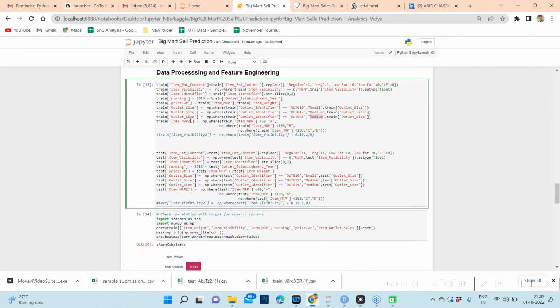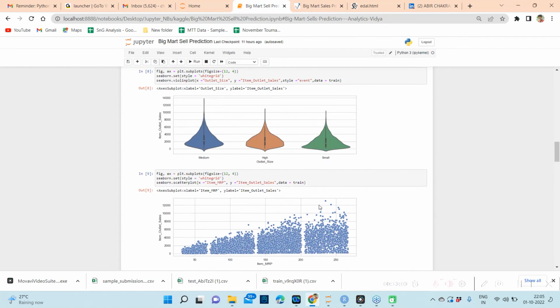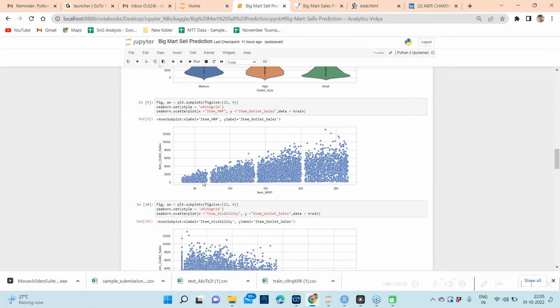Then I created another new column, which I named MRP2. I separated these items into four different groups of the MRP.